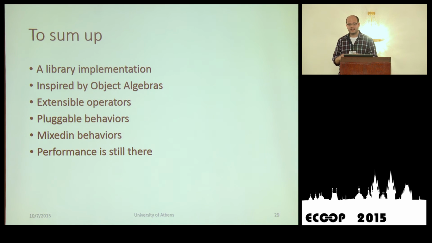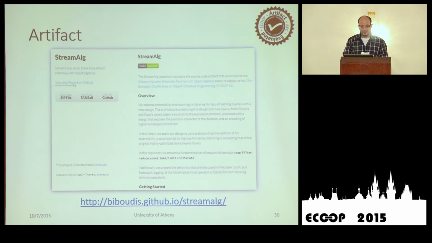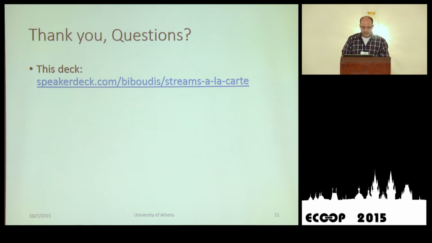We have mixed-in behaviors, like logging with something else, etc. And performance is still there. We didn't lose anything. We have an artifact. We can browse through the code, and all cases that were verbally presented in the paper have the corresponding test in this artifact. And I may take questions now. Thank you very much.